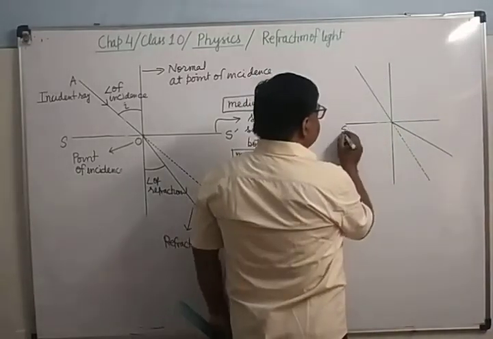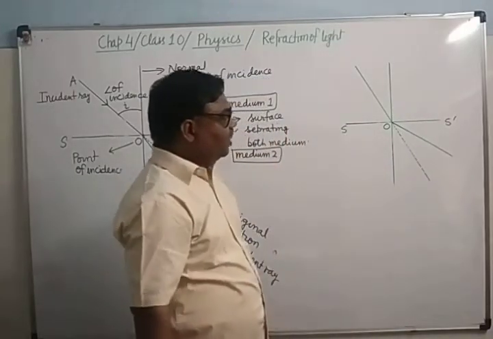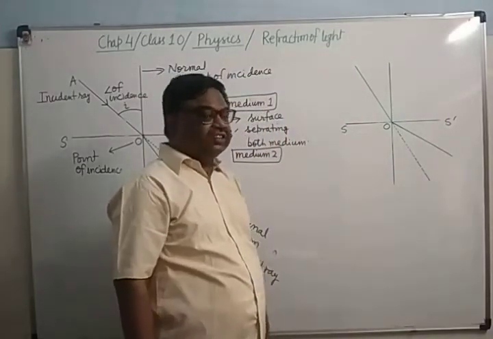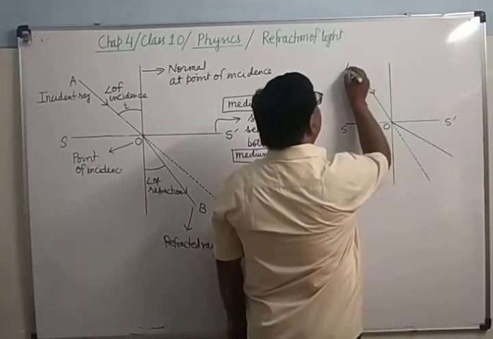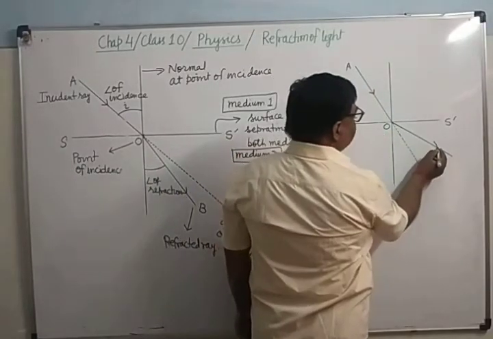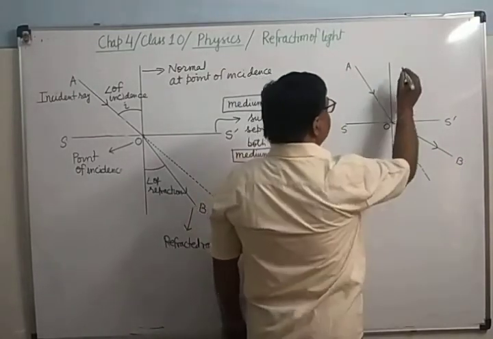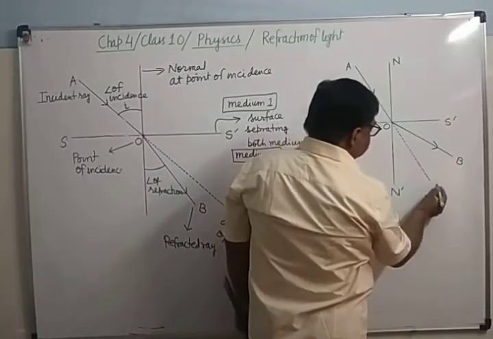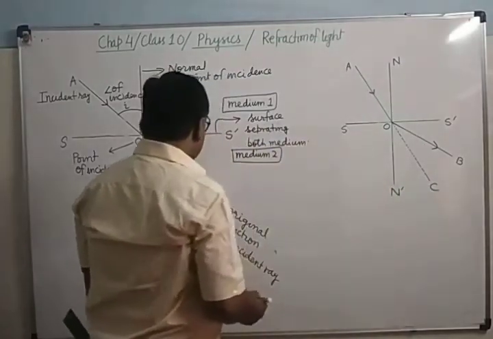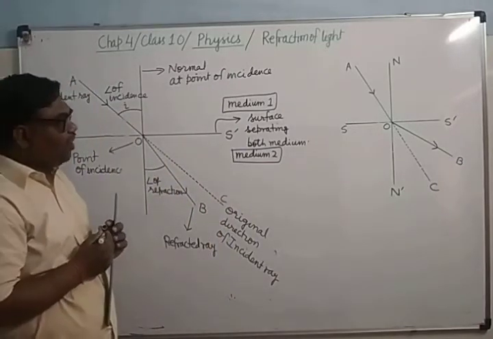You can see here, this is SOS dash, this is the refracting surface. It is the surface at which the deviation takes place. This is the incident ray AO. This is the refracted ray BO. It's clear? And here this is the normal NO dash. This we denote by C. It's clear?